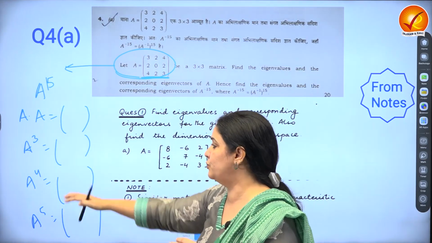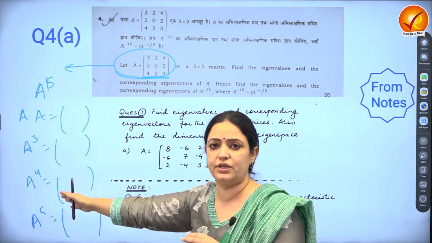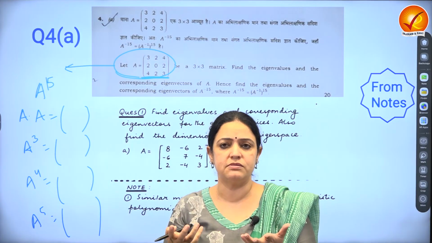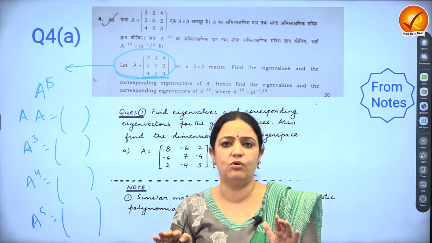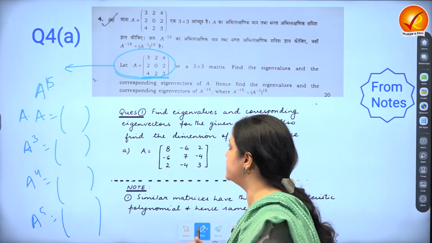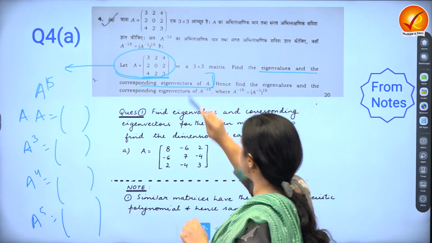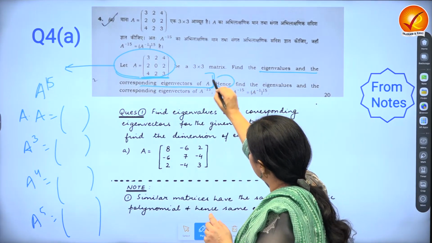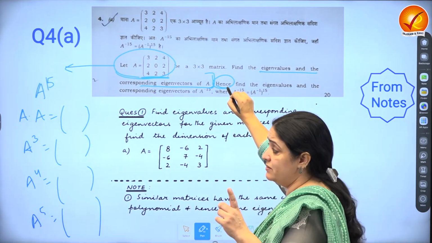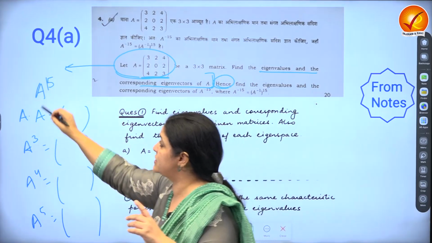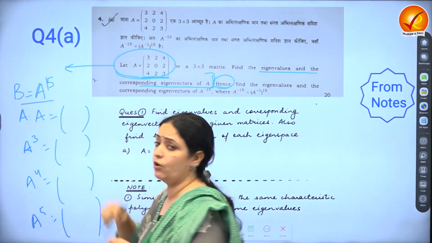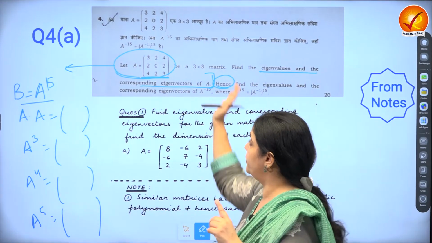He's not asking you to do these calculations which a class 12th student can also do. Multiplying matrices is not the level of the question that is being asked. What are they asking? Number one, find the eigenvalues and eigenvectors of A. This is pretty standard. Hence, the word hence does not mean find A to the power 5 as a separate matrix, call it B and now find. No, hence means from the previous part.